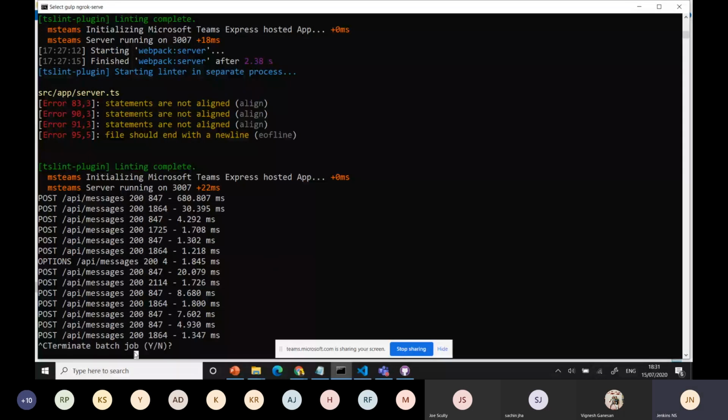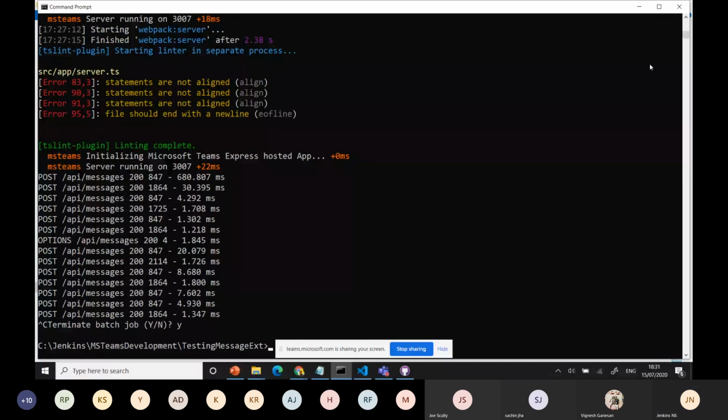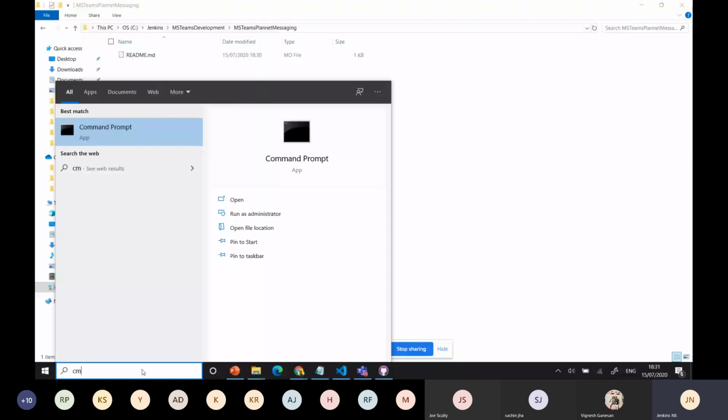Okay, I'll close it. Yeah, I'm creating a new application. Now I'm starting with a new command prompt. I'll move to my folder, whatever the messaging part, right? I can use this. Okay, now clear everything. I'm just starting.